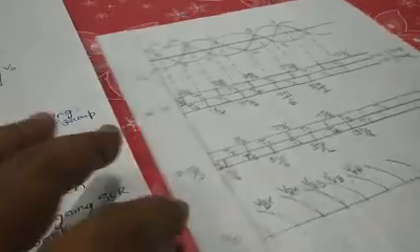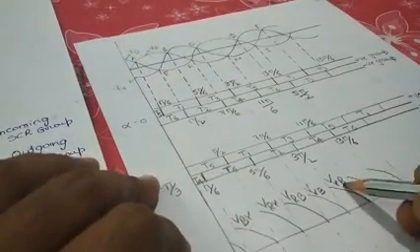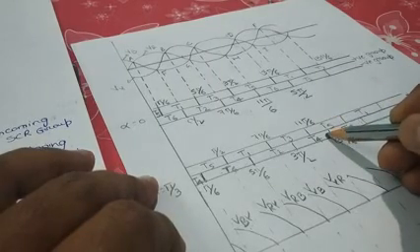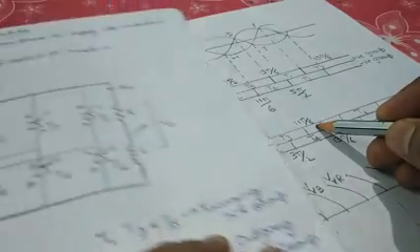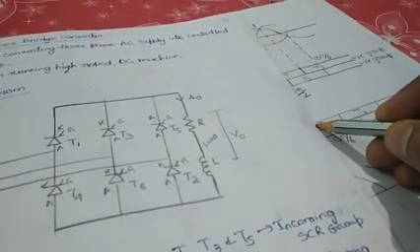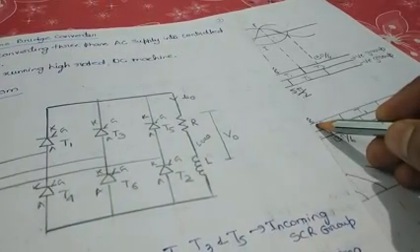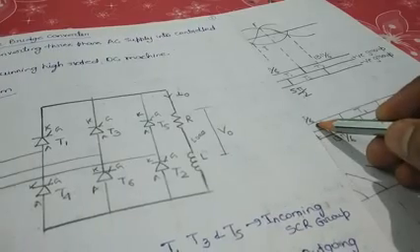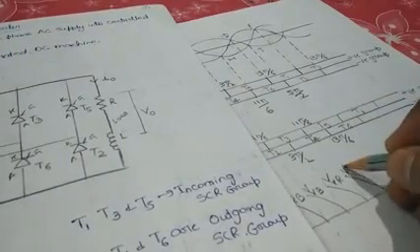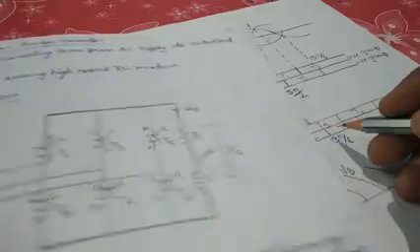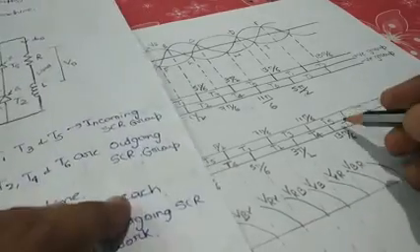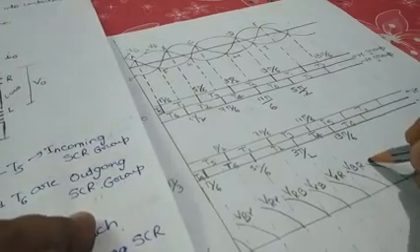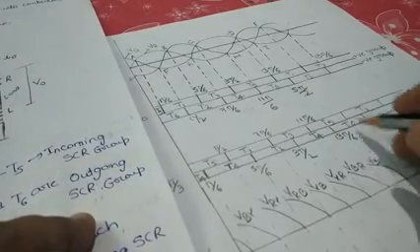So it is VY. Now again T5 and T4. With T5 it is C. With T5, which SCR is connected, which phase is connected? B. So it will be VB, and with T4 it is connected to R. So it is R. Again this T5 is B and T6.